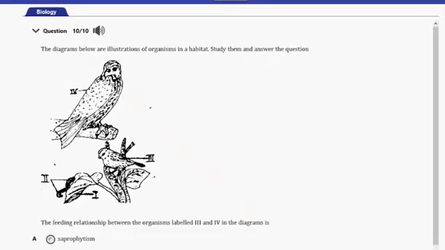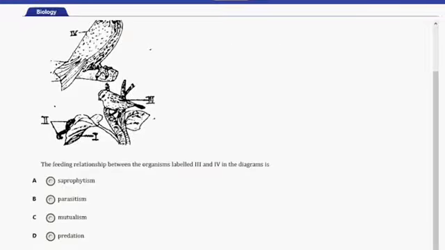So here the question says the feeding relationship between the organisms labeled III and IV in the diagram is A, saprophytism, B, parasitism, C, mutualism, and D, predation. So the organisms IV and III have a feeding relationship of predation. So that's it for that question.